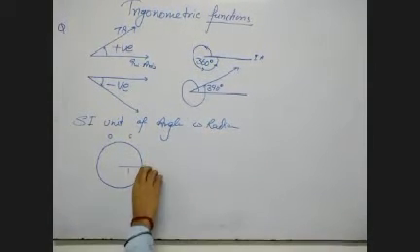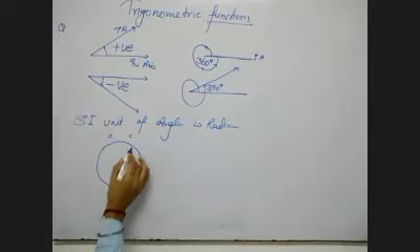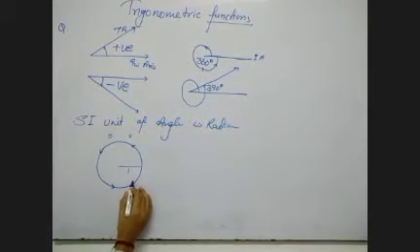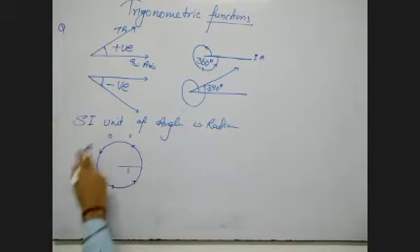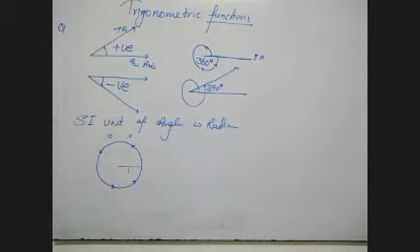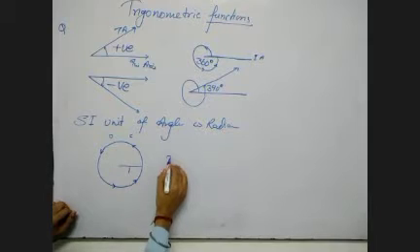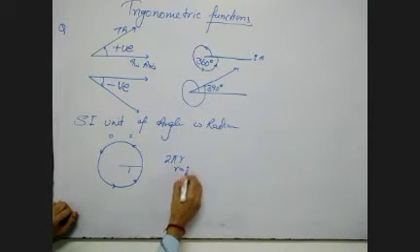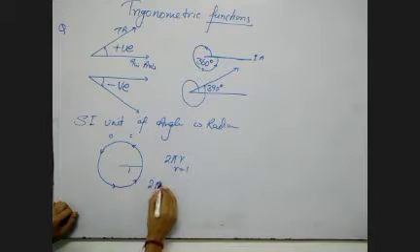Now, when this circle is moving a whole round, how much is it moving? It equals the circumference, and this moment is 2 pi r. It is given r equals 1. So 2 pi, this is said as radian.